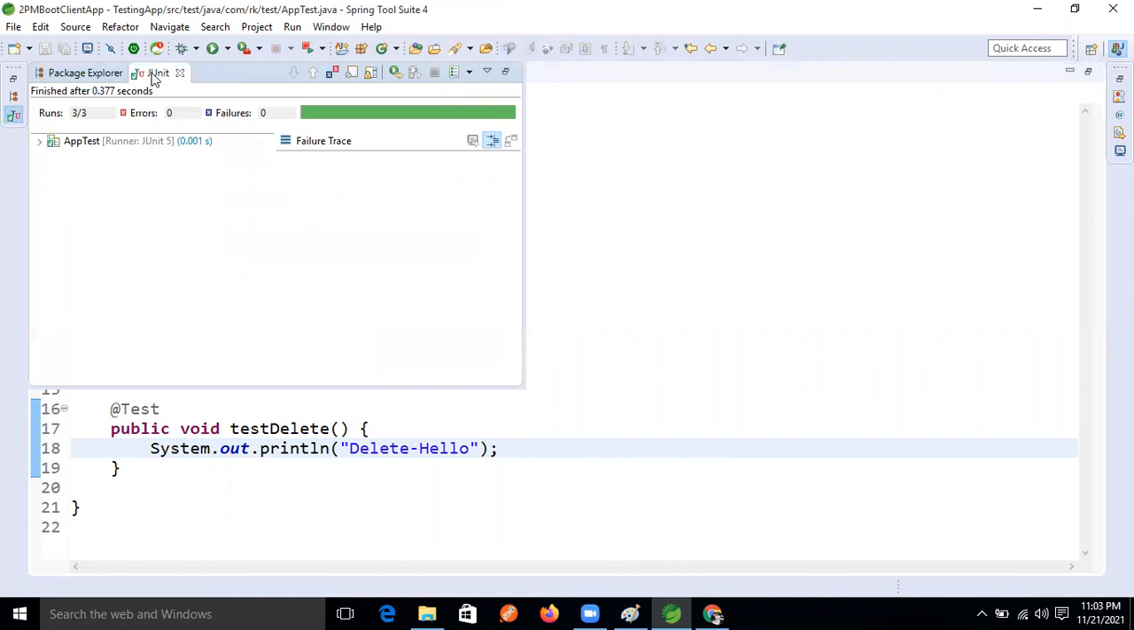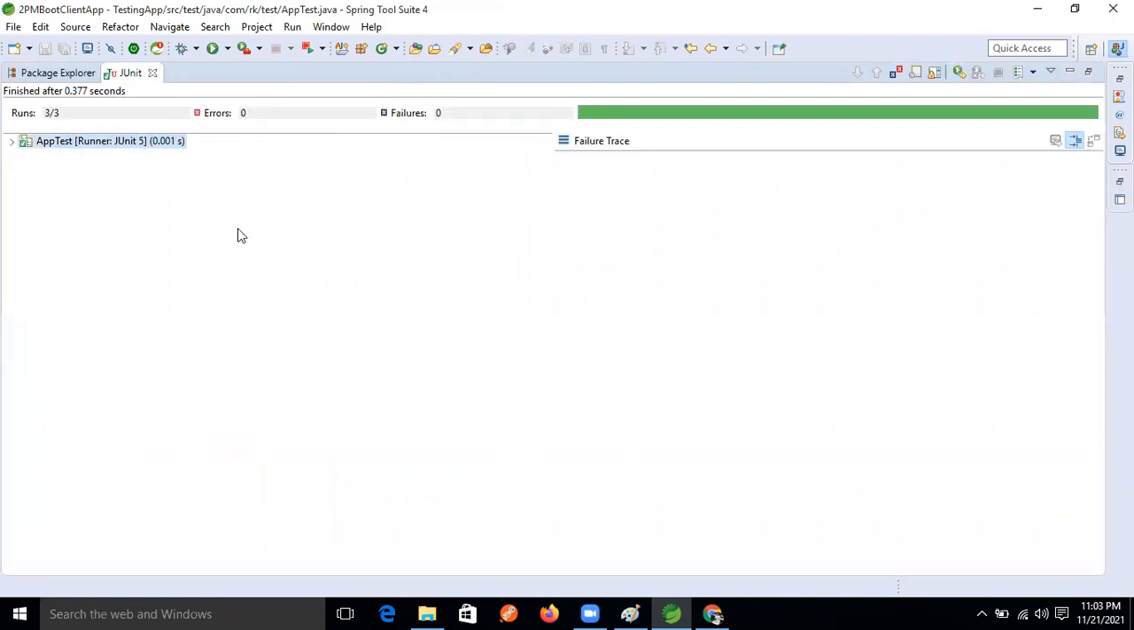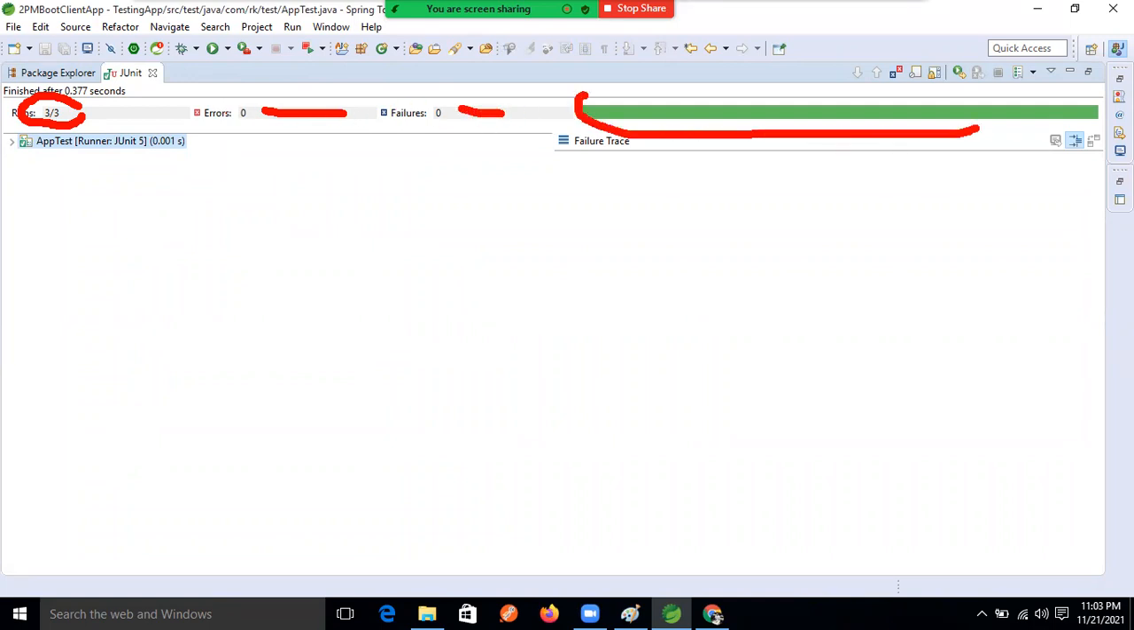All are success, correct. Zero errors. Now see here, how three test methods are there, and 3 by 3 runs, right? Zero errors and zero failures. All test methods ran successfully now, right?